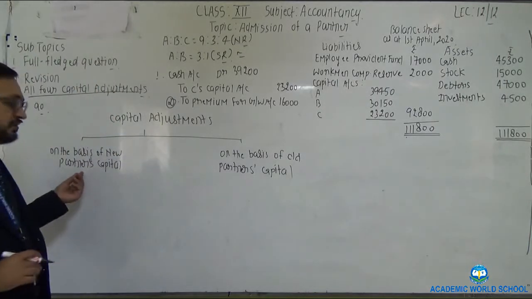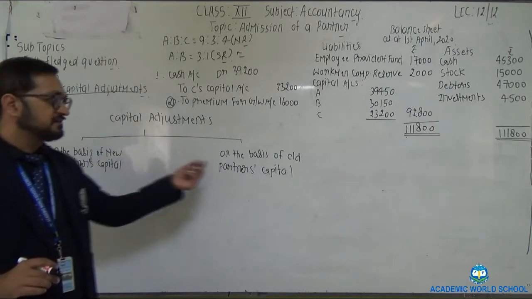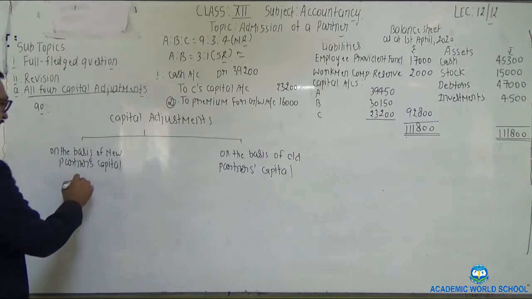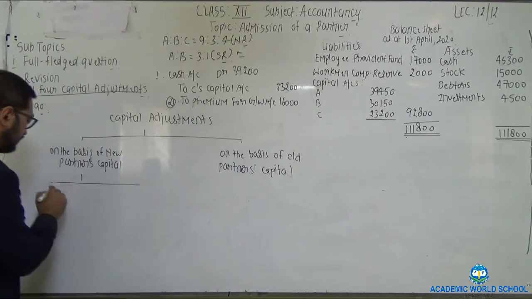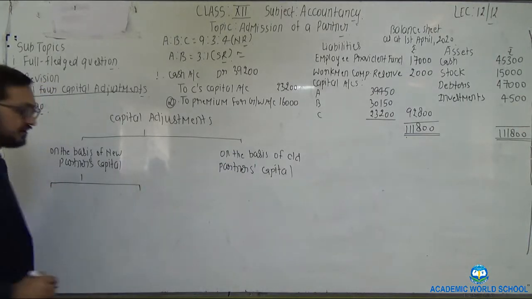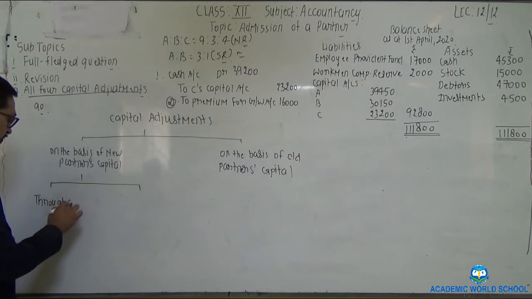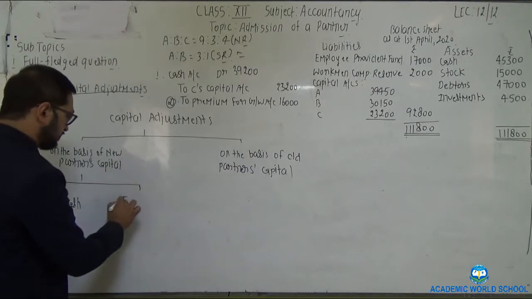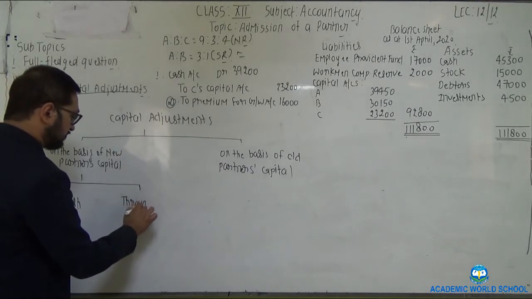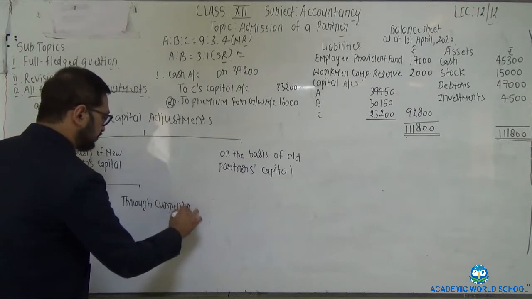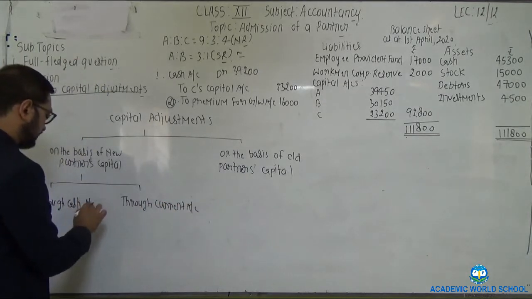First one is on the basis of new partners capital, and second one is on the basis of old partners capital. Now again, in these 2 types, treatments are there. First one is which will be adjusted through cash and through current account.